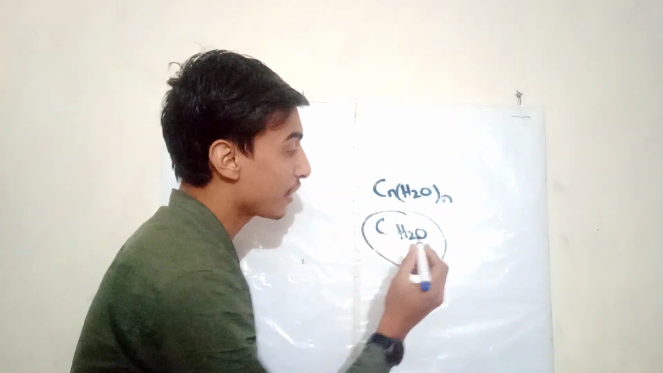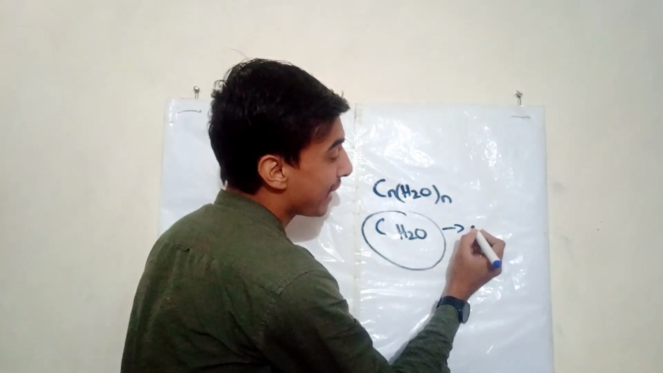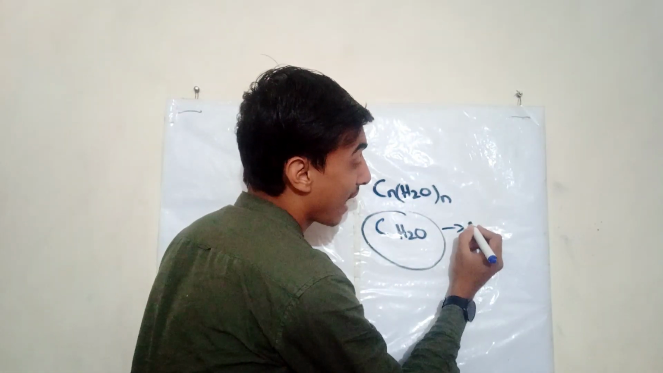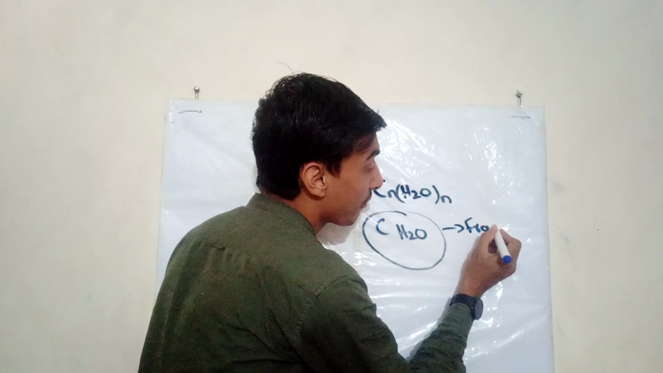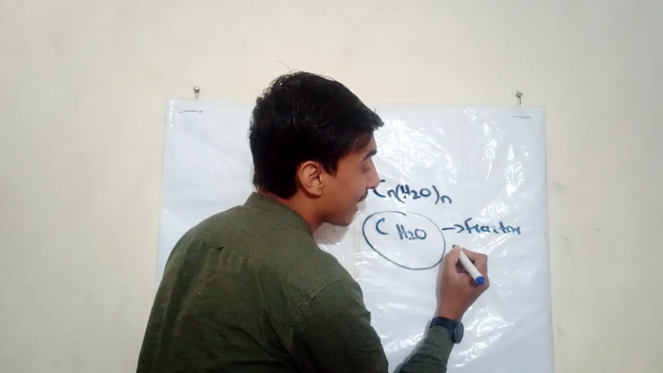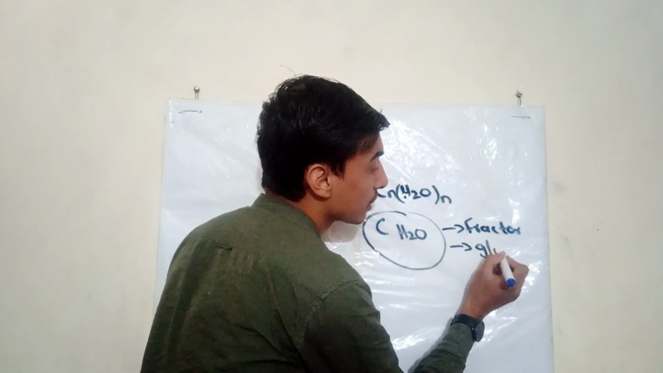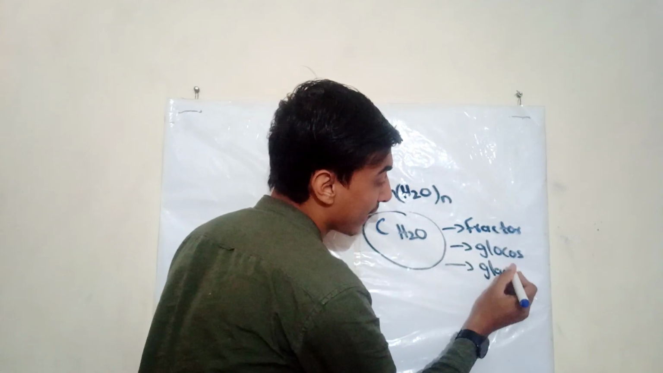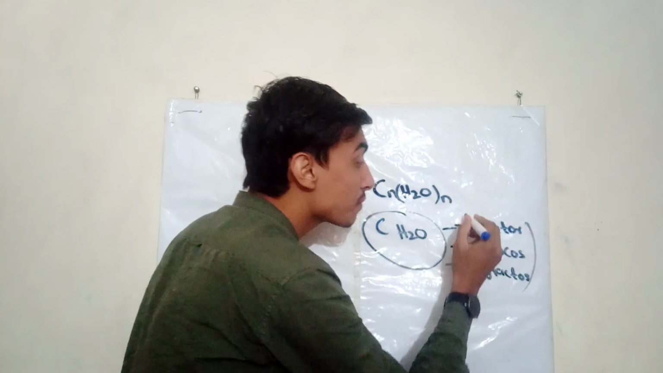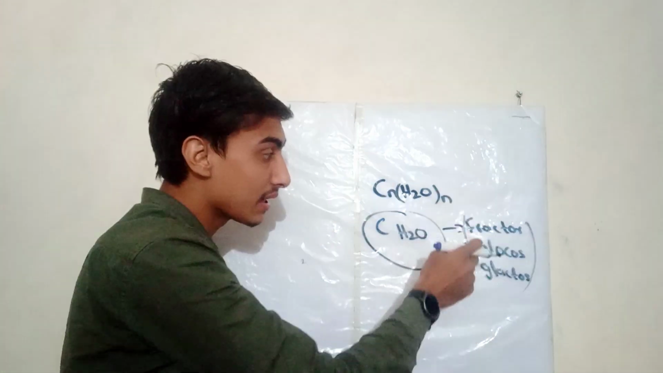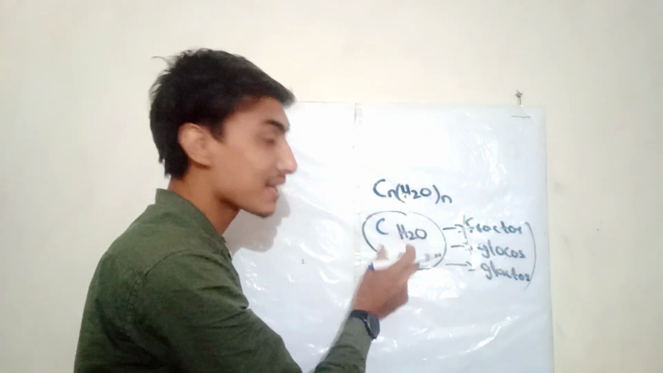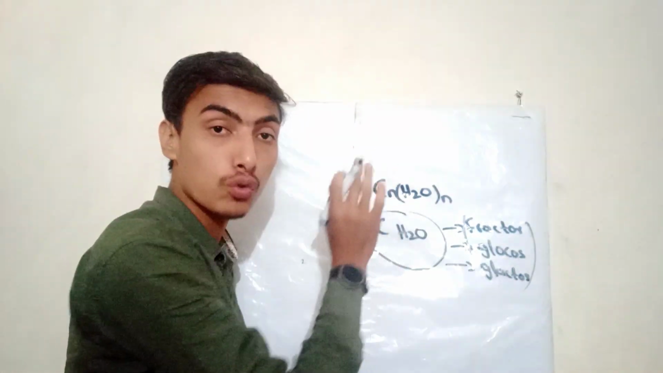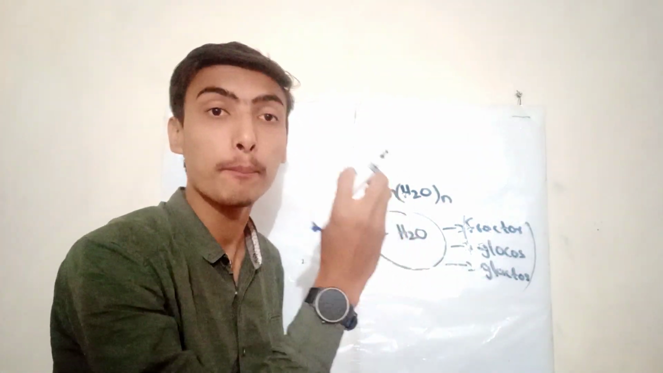Now you can see fructose, second glucose, and third galactose. In all of these types we use the same formula, CH2O. This is the main formula for a monosaccharide.